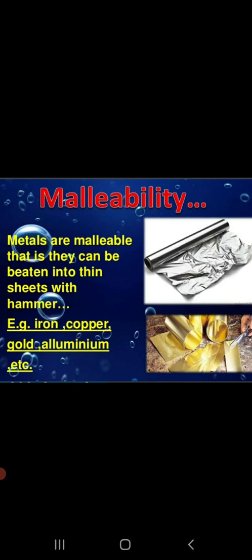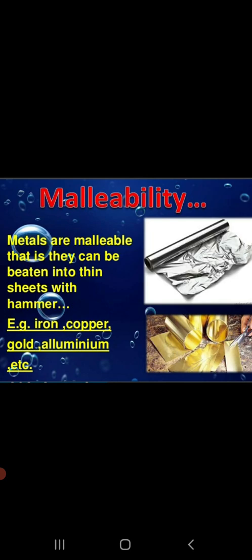the third property of metals is that they are malleable. Now, what do we understand by the word malleability or malleable? Malleability is basically a property by which metals can be drawn into thin sheets.